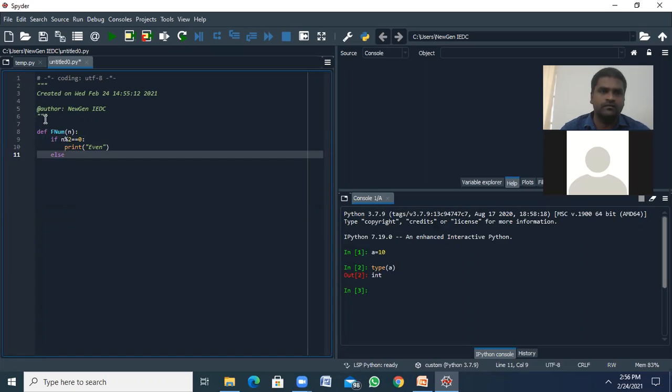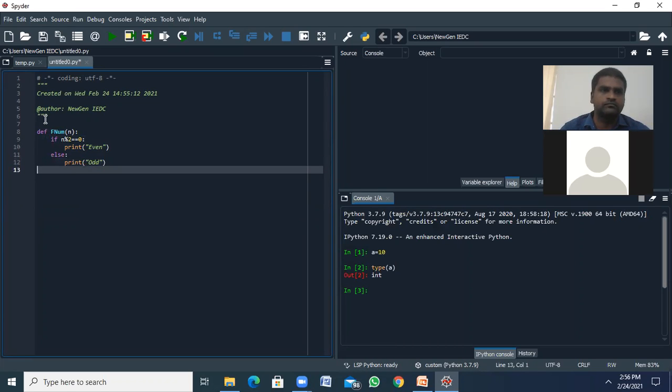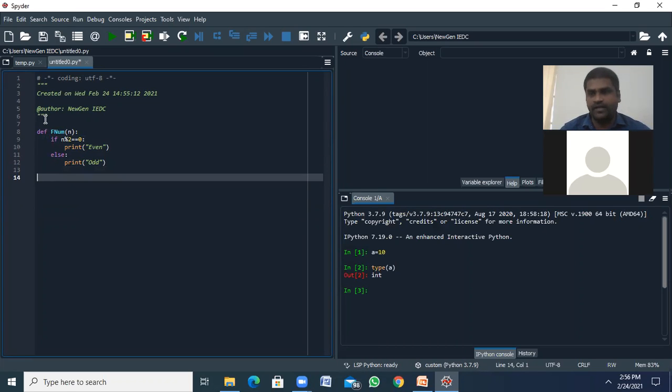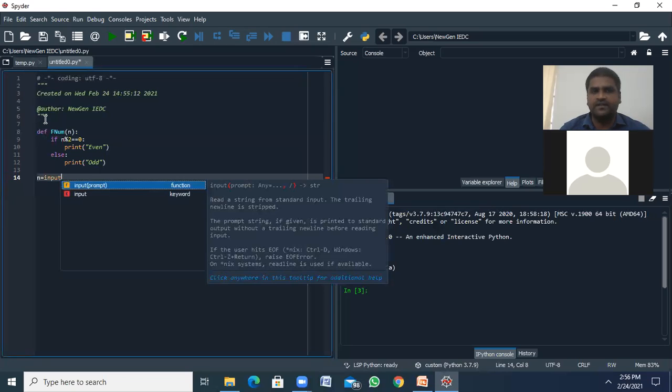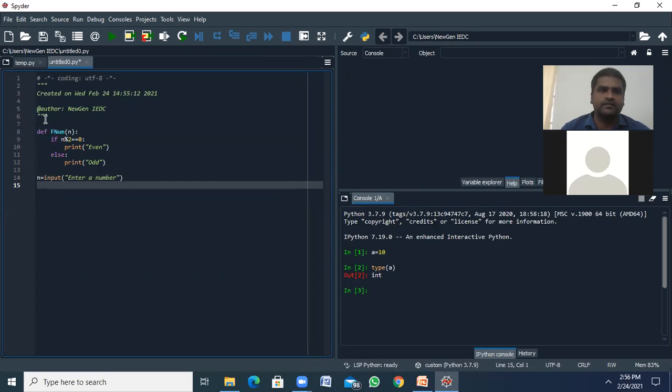Else print odd. So we have to access that. If I want to read an input, n, input is a function which reads from the console. So to enter a number, we can write it like this.